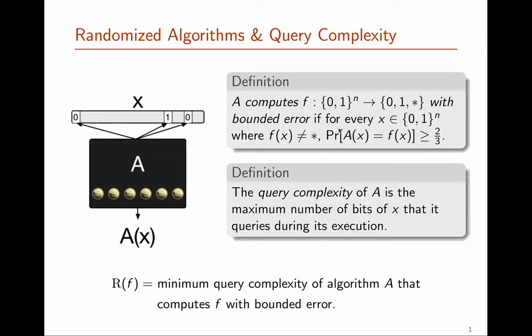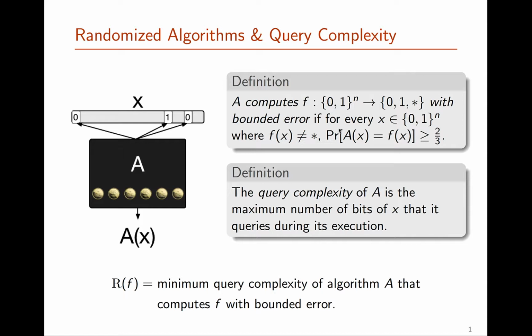Our main object of study today is a randomized algorithm. A randomized algorithm has access to some input x, and it also has access to some random bits that it can use to randomize its decisions. The algorithms we'll be looking at are computing partial functions.